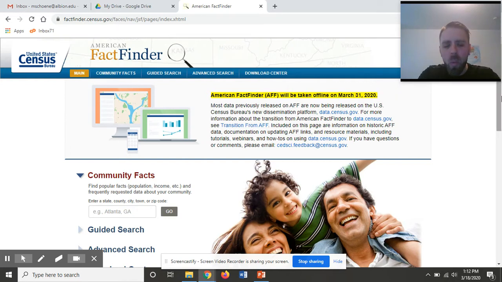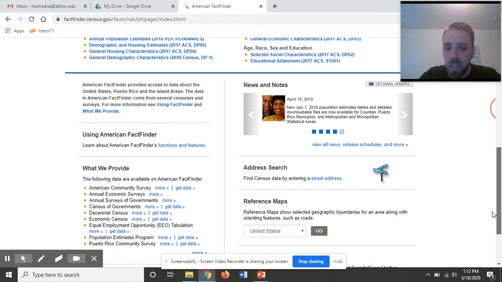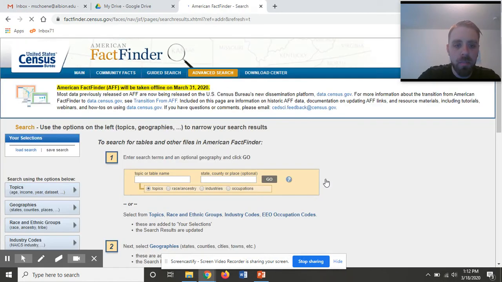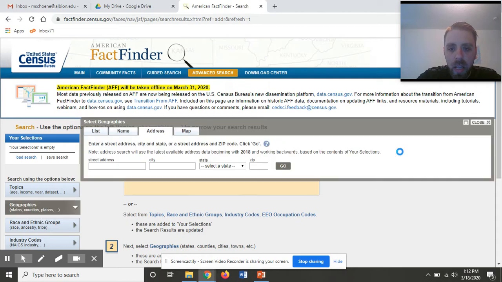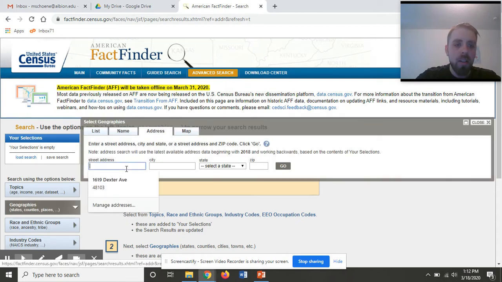Now, once you click the link that is provided in the instruction sheet, this is where you should end up. In order to get the information that you need, you will need to scroll down to the bottom here, and you will see address search. Find census data by entering a street address. So I click on this, and this will show up. Very simple. All you need to do here is enter your street address.